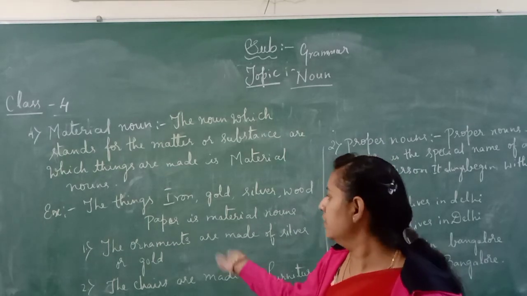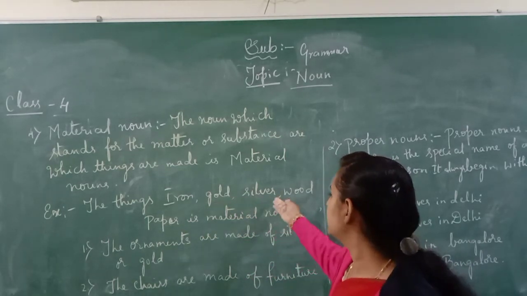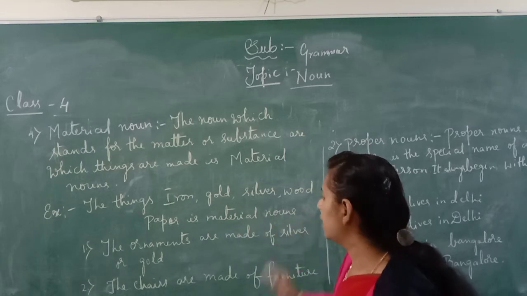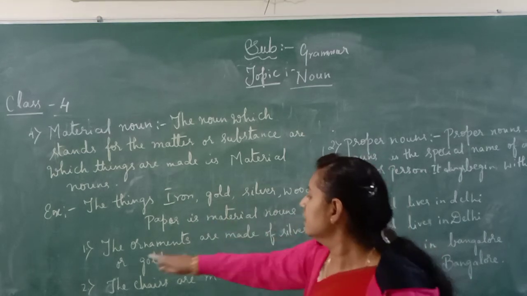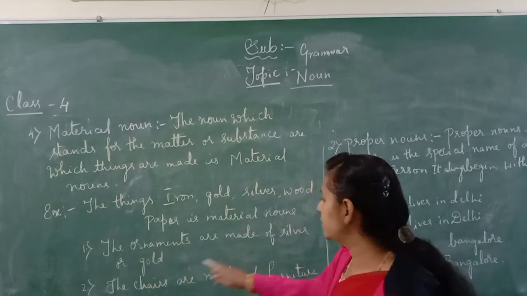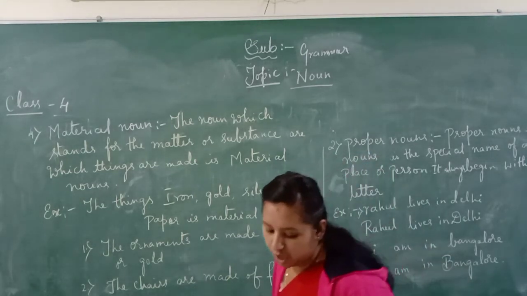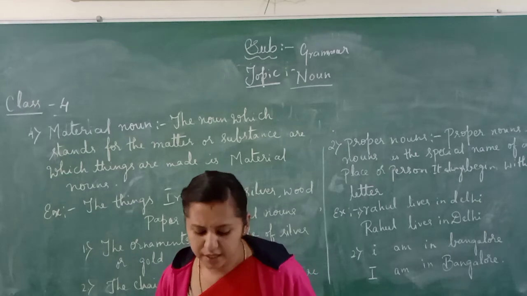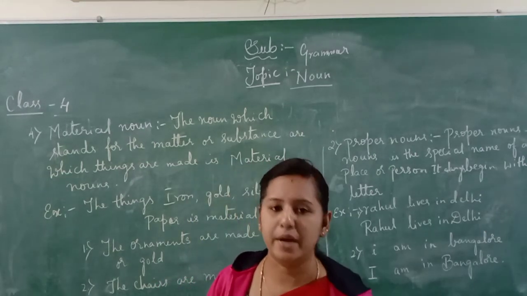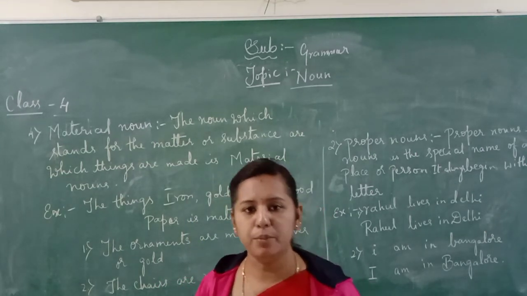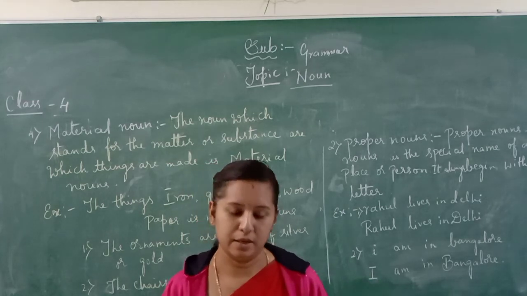For example, iron, gold, silver, wood, paper are material nouns. They are all materials. The ornaments are made of silver or gold. The iron box is also made of metal.